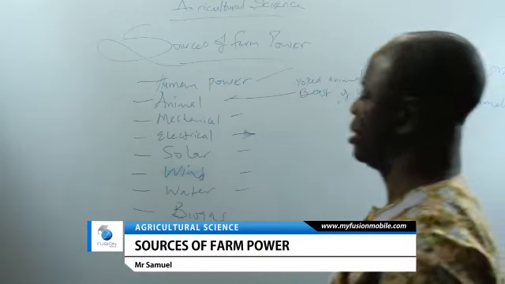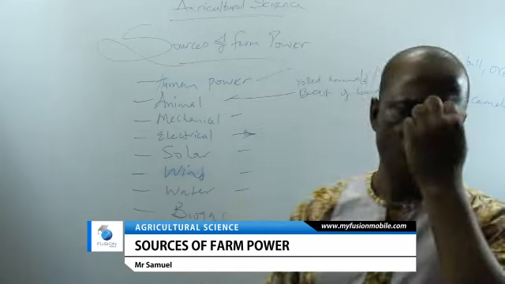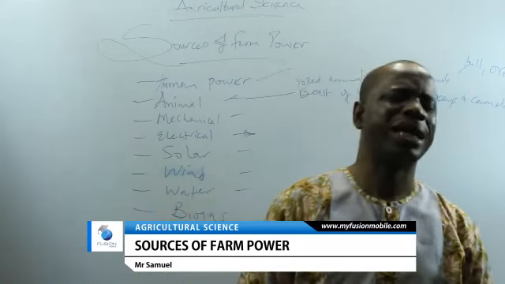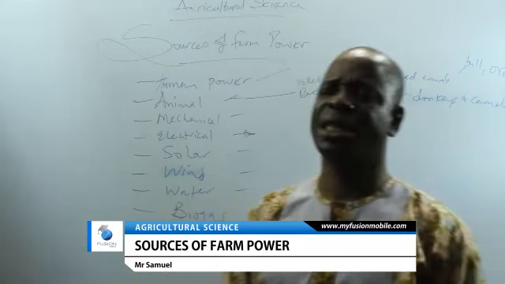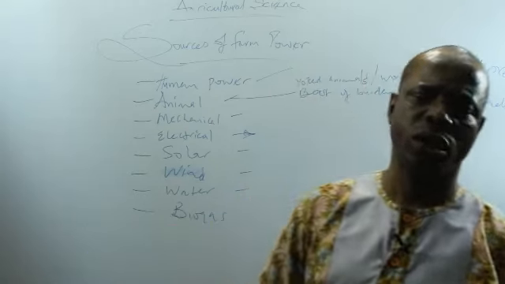But it has disadvantages because number one, it cannot be regulated to suit one's purpose. You cannot regulate solar power. When supplied in a very intense way, you cannot reduce it. And when it is poorly supplied, you cannot increase it.